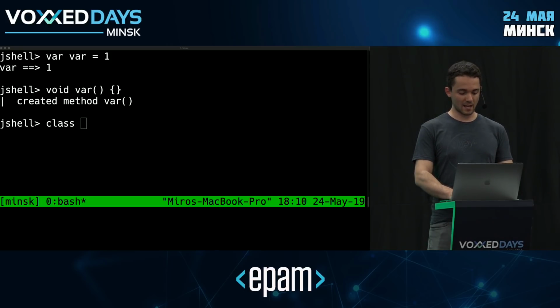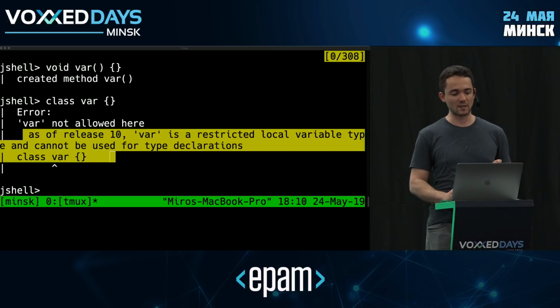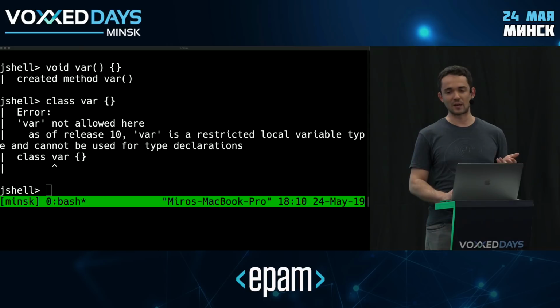If I created a class that's also called var for whatever reason, now things break, right? Because remember, it's a reserved type name. So you cannot use it with types. Everything else, fair game. So this is the tricky thing here. And it actually tells you that, OK, this is a breaking change as of release 10. But if you name your class var, you're basically breaking so many naming conventions already that we've just kind of accepted this as a sacrifice that we can make. So yeah, that's how this works.